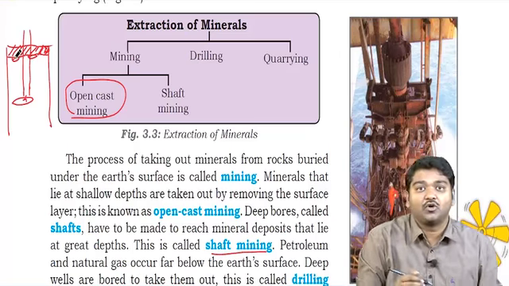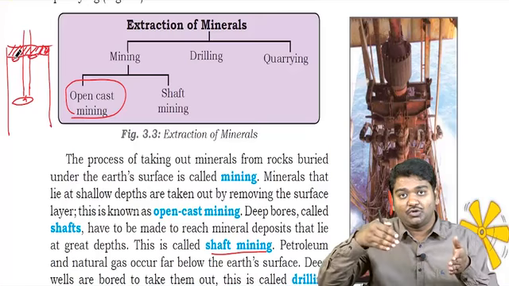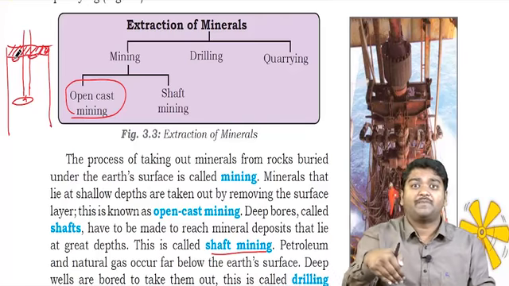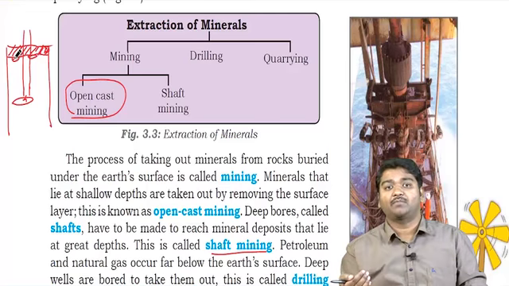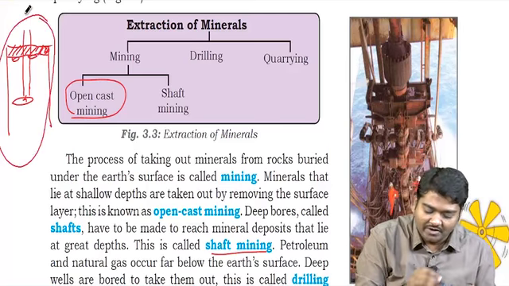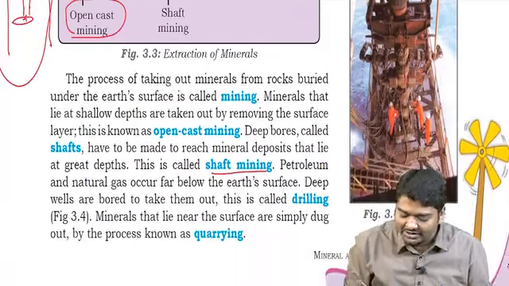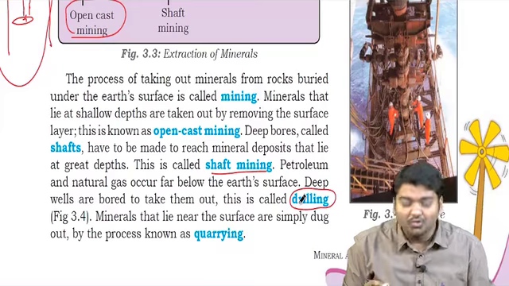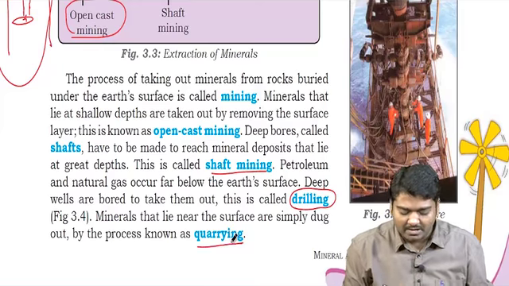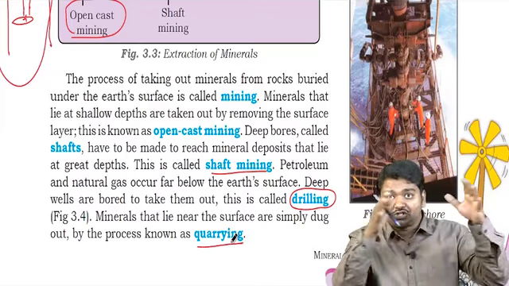That is, if it is closer, we remove the upper part and take it, but if it is deeper, then we need to go inside. So you will have some holes where the laborers go deep inside, take the mineral and come back. There are a lot of problems associated with this type of mining as well. And then you have drilling for petrol, natural gas and other things. You put in a borewell type of structure and extract. And then you have quarrying. It is simply a digging out process. It is not distributed at one place.